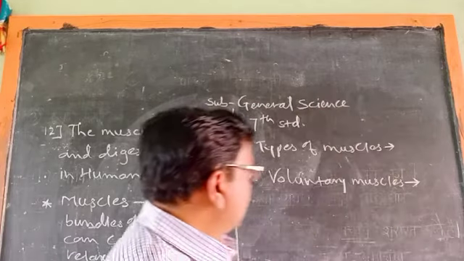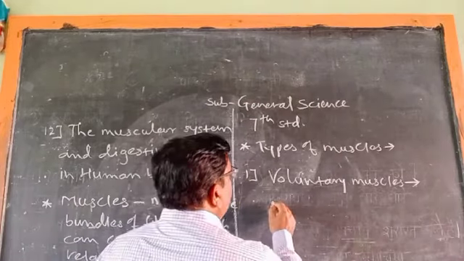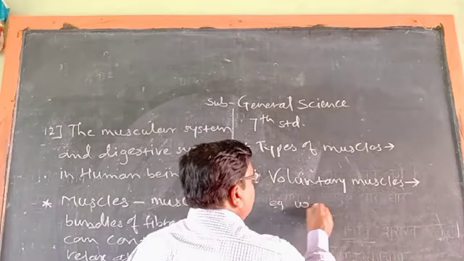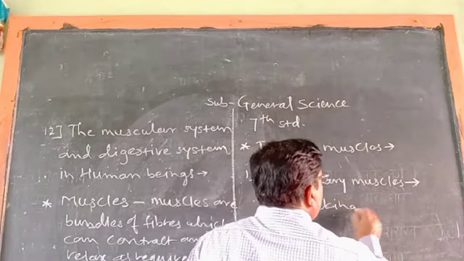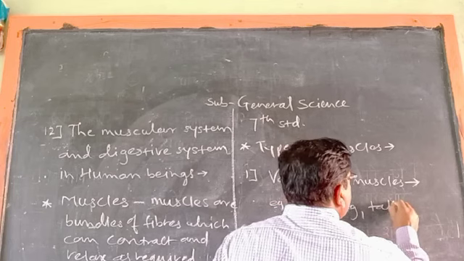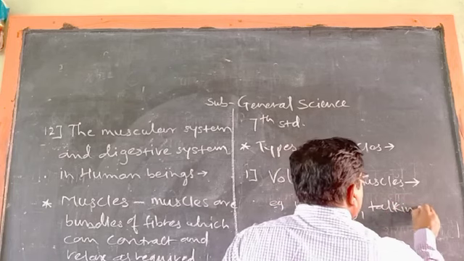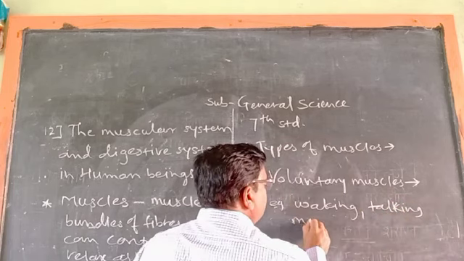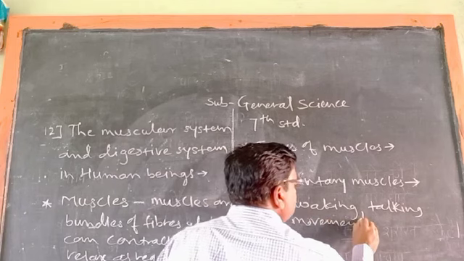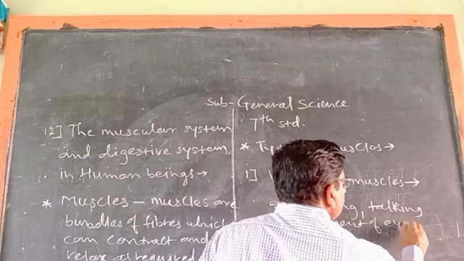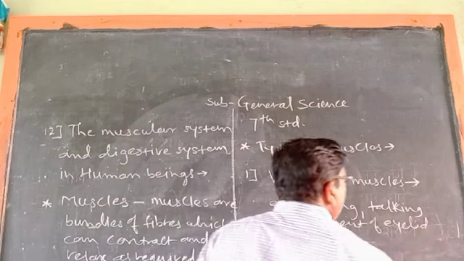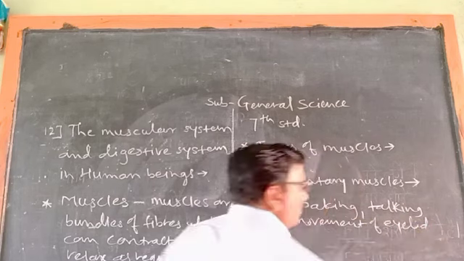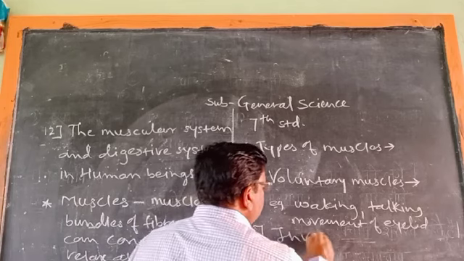Second type is involuntary muscles. For example, walking, talking, movement of eyelid. These are the voluntary muscles. Then the second type is involuntary muscles.